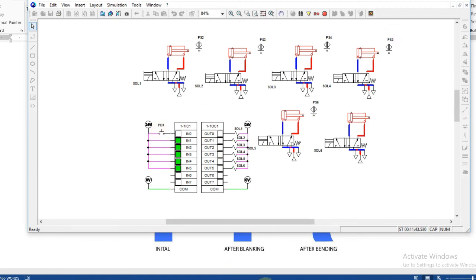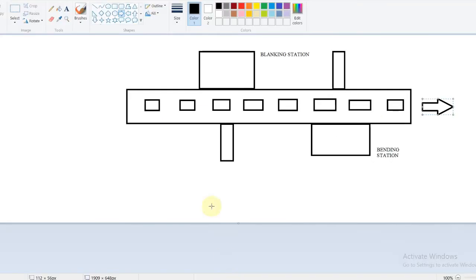So the process is continuous from the conveyor belt into the blanking station, from the blanking station back into the conveyor belt, and then from the conveyor belt into the bending station, and from the bending station back into the conveyor belt.